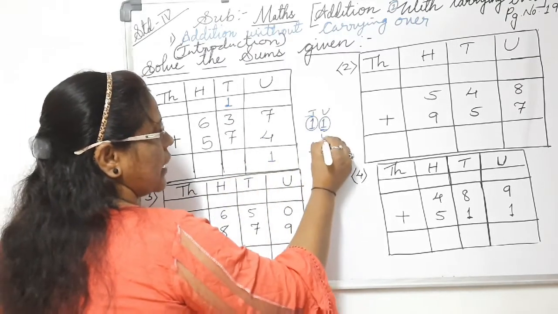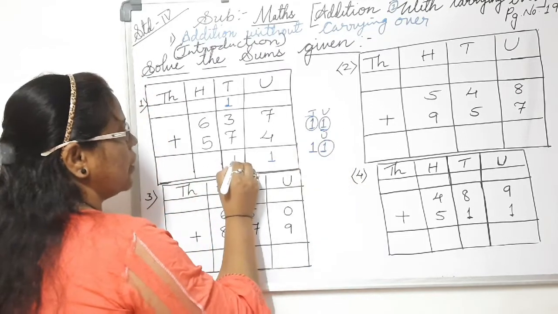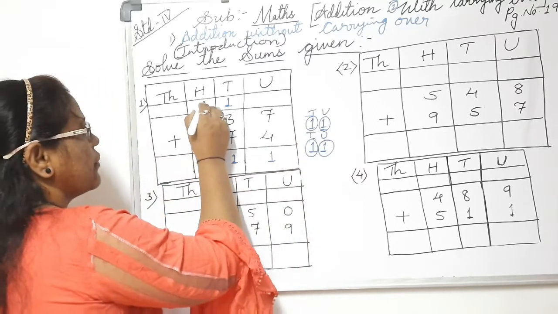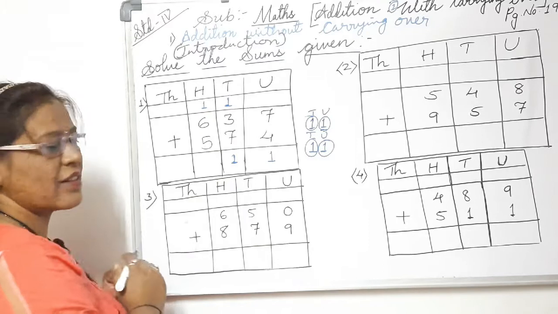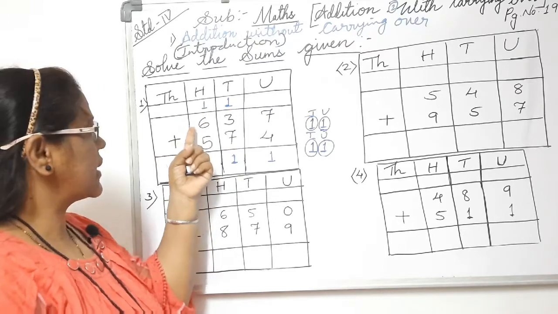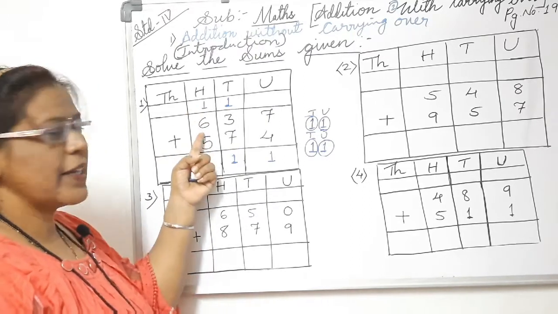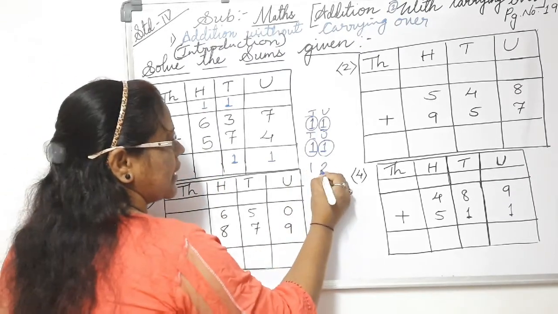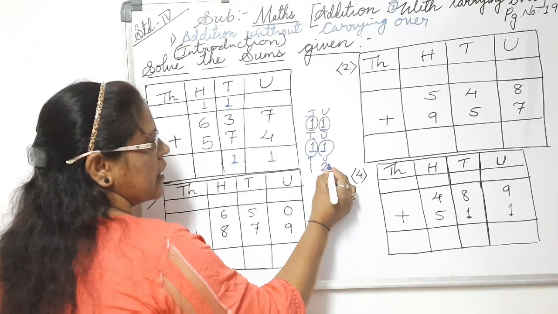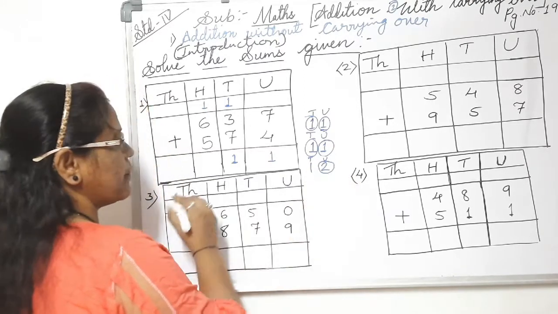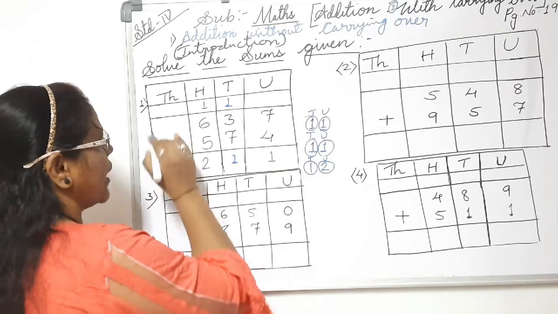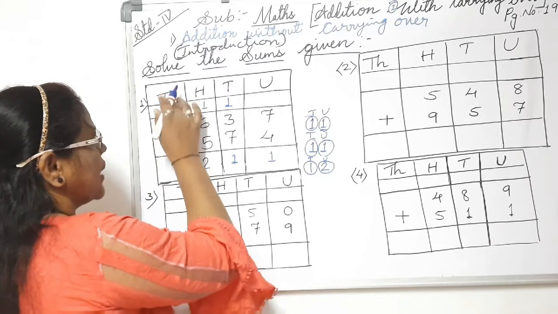Here also, the one which is in the units place, you put down here, and the one in the tens place, you again give as a carry over to the next number in the hundreds place. Got it? Now here 1 plus 6 plus 5. 1 plus 6 is 7, and 7 plus 5 is 12. So we write 12 in this way. The value in the units place you put down, and the digit in the tens place you carry over to the thousands place.